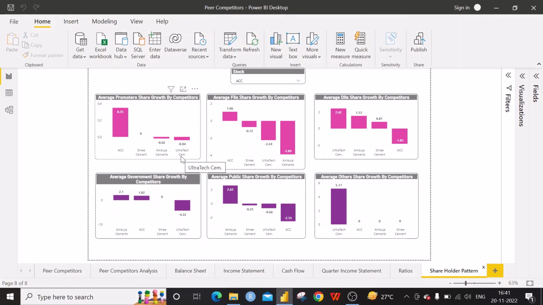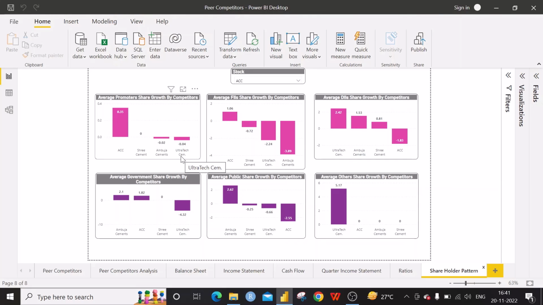At the same time, the government has sold some shares of Ultratech Cement in the market because it is at negative 4.32%. Then the average public share growth. Ambuja Cement has got 2.62% per year. At the same time, ACC has got minus 2.55% per year. That means the public has sold their shares in the market for the last 3 years.